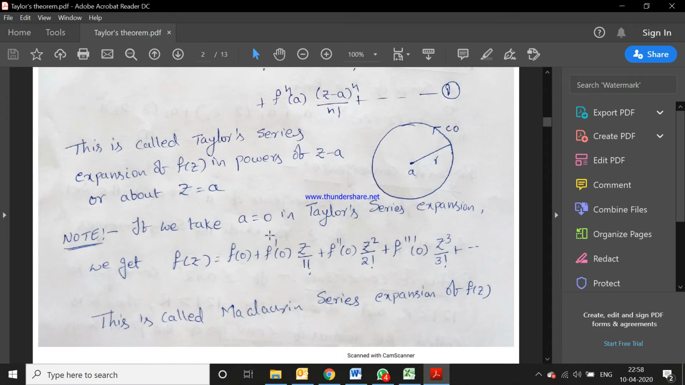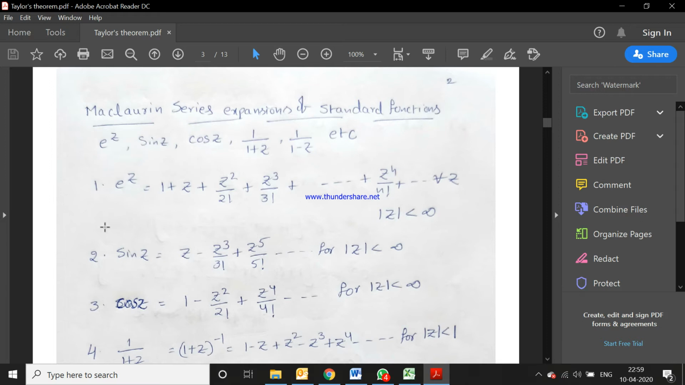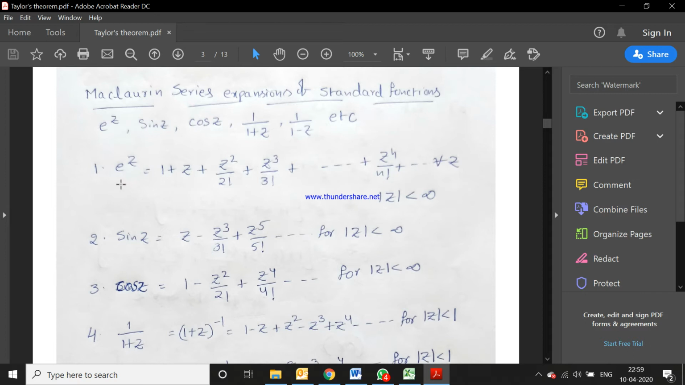If you substitute a is equal to 0 in the Taylor series, we get another series that is called the Maclaurin series. The standard Maclaurin series are e power z, sin z, cos z, 1 by 1 plus z, 1 by 1 minus z, etc. Now we can write the expansions for them. e power z is equal to 1 plus z plus z square by 2 factorial plus z cube by 3 factorial plus and so on, z power n by n factorial plus and so on, for all z with mod z less than infinity. So here the radius of convergence is infinity.